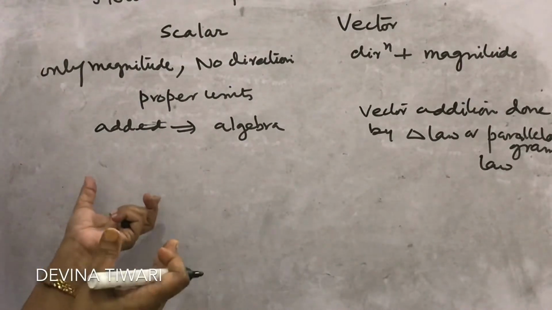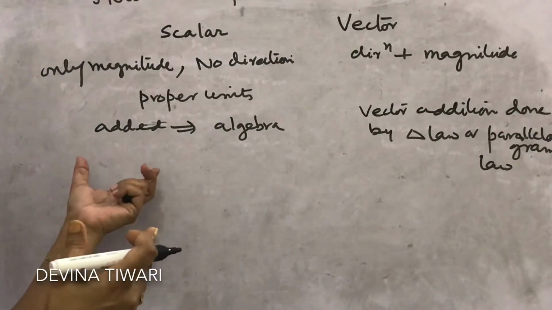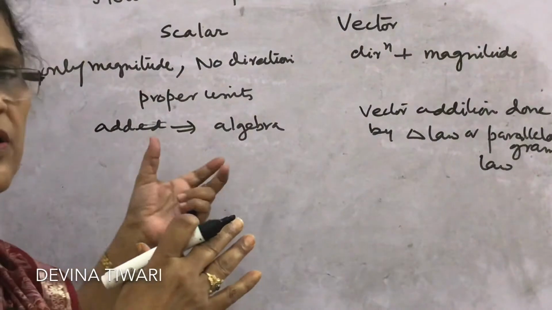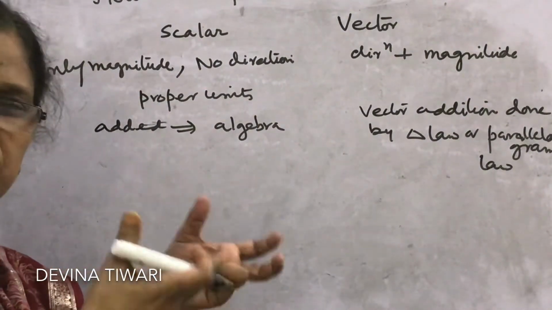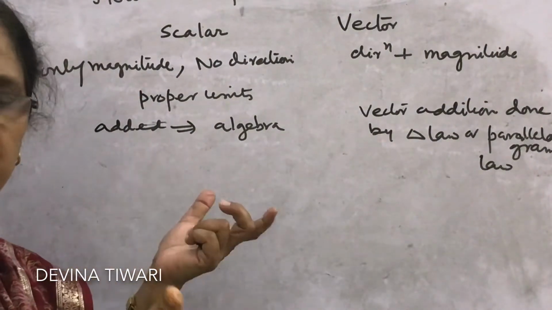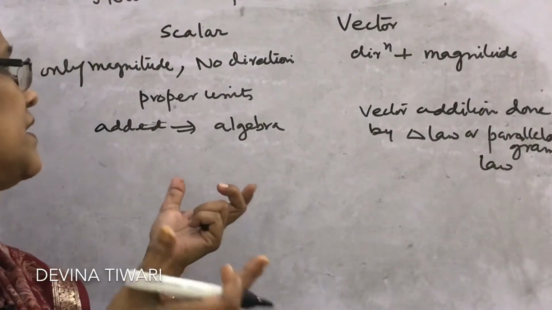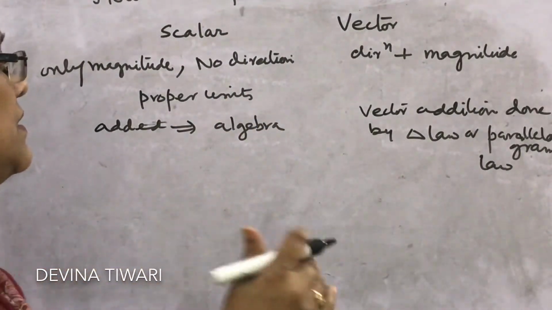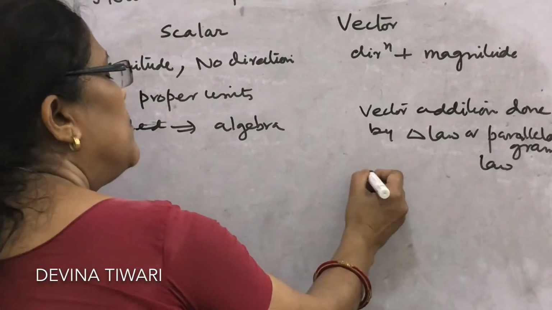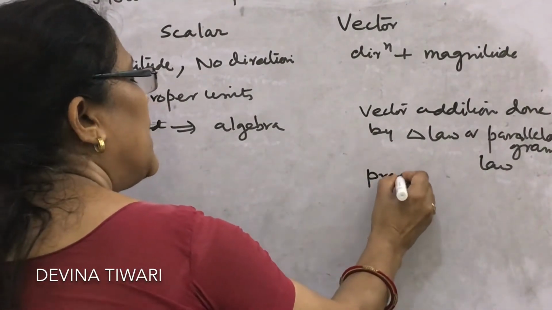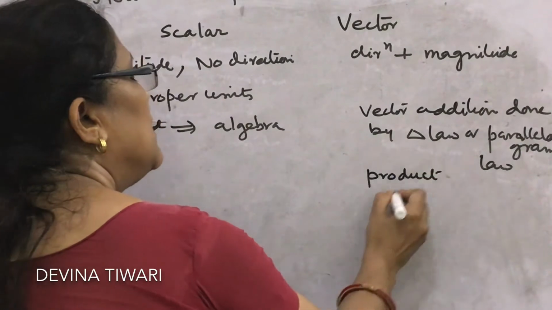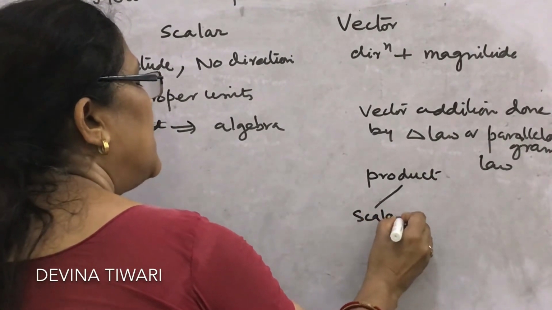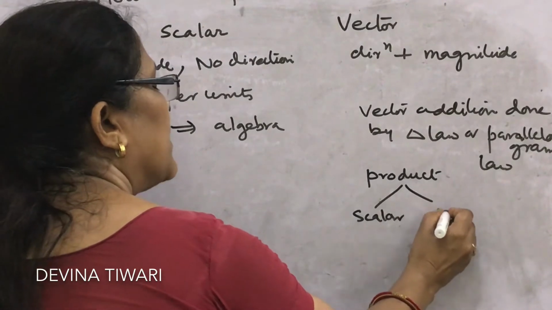So multiplication and division of scalar quantities is done between quantities having different units also. And in vectors what we observe is that if two vectors are multiplied, then their product may be scalar or may be vector.